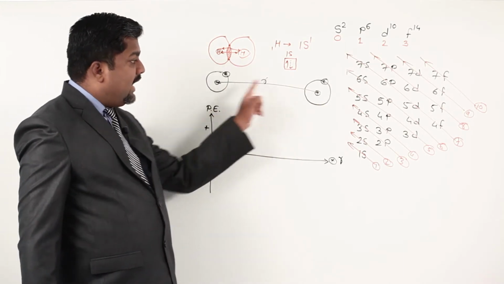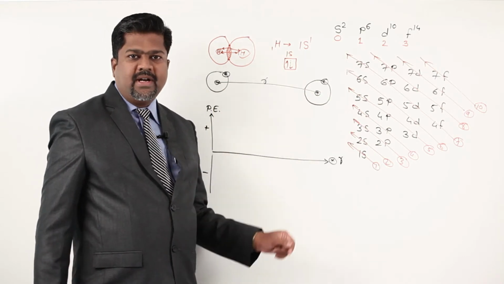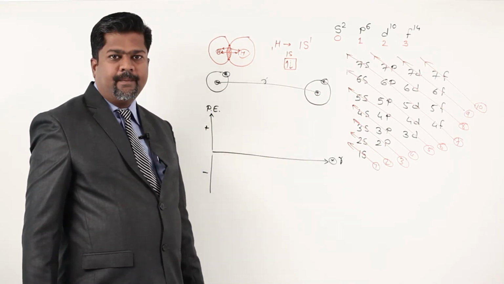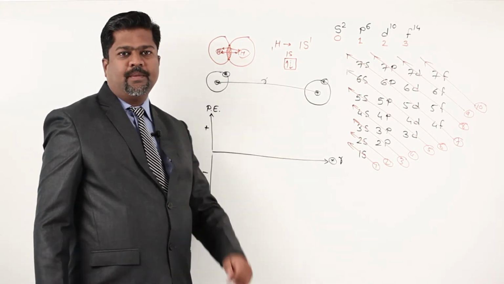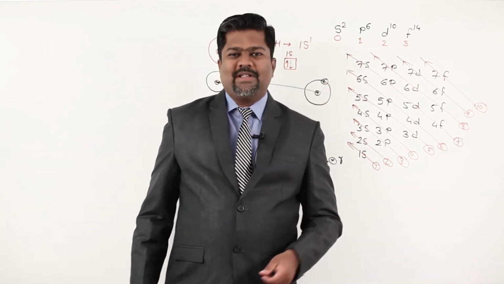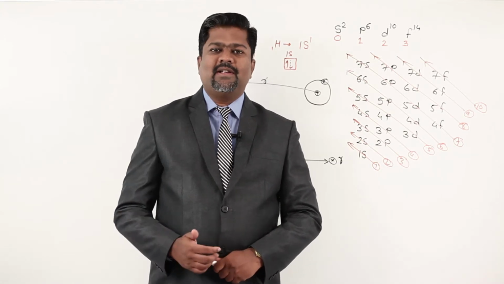Now say they are away from each other, there is no interaction, so energy tends to 0. Now as they approach each other, they come in range. Forget this atom and molecule, just check another example.